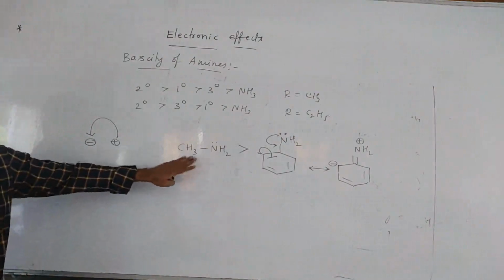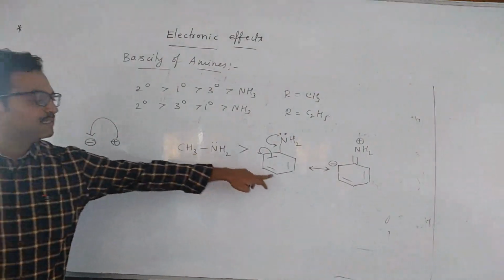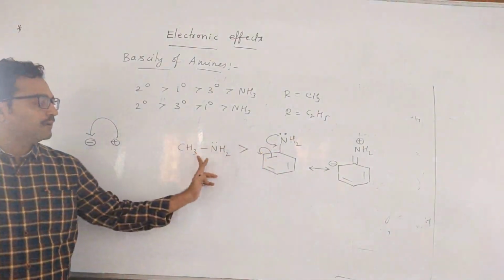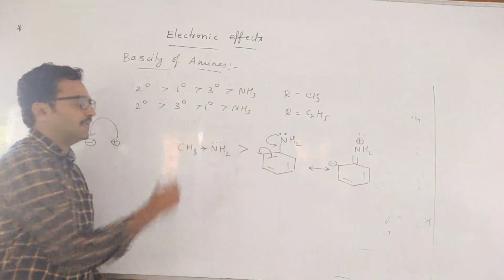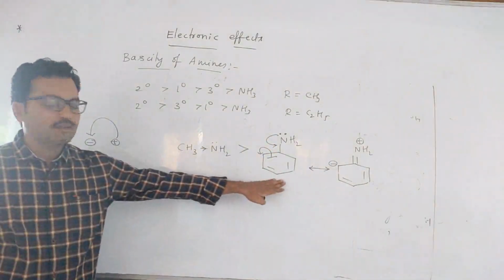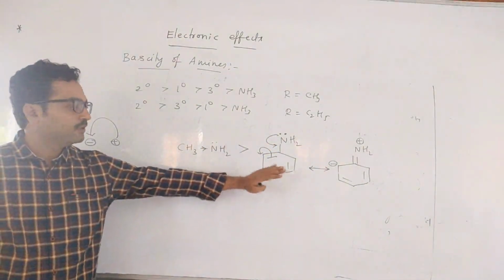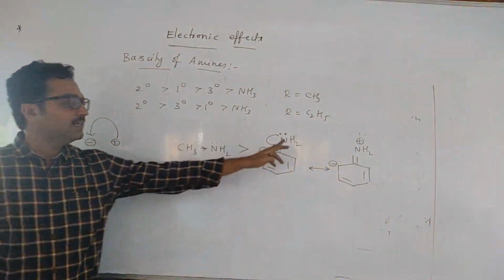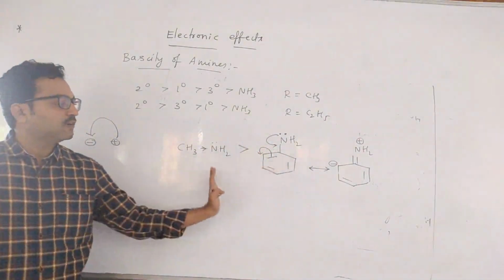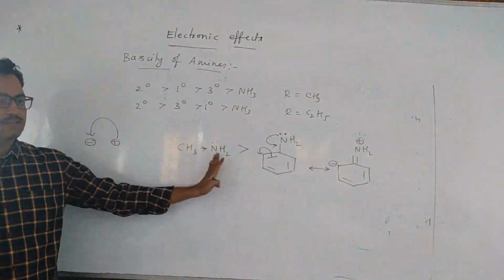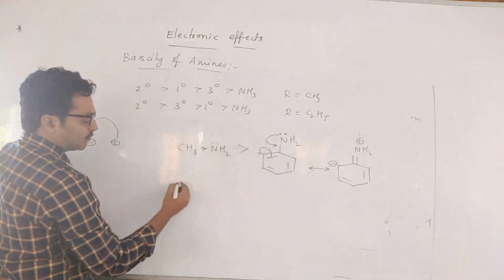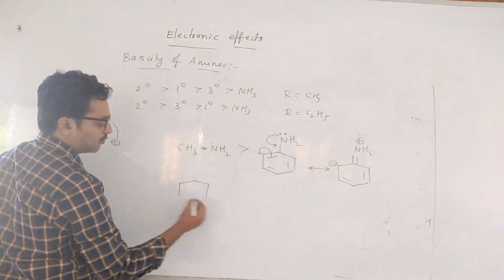So the only reason why methylamine is more basic than aniline is that the methyl group is a plus M effect group, and the phenyl group is a minus M effect group. So it will withdraw the lone pair of electrons. In which case can nitrogen donate easily? First case. That is why it is more basic. In the same manner, if you write 2 more methyl groups here, so what is more basic here?